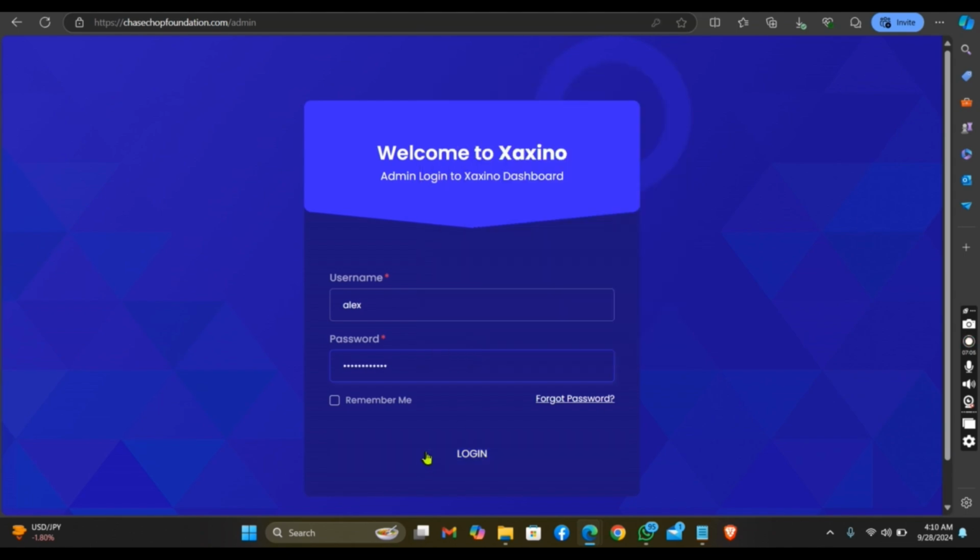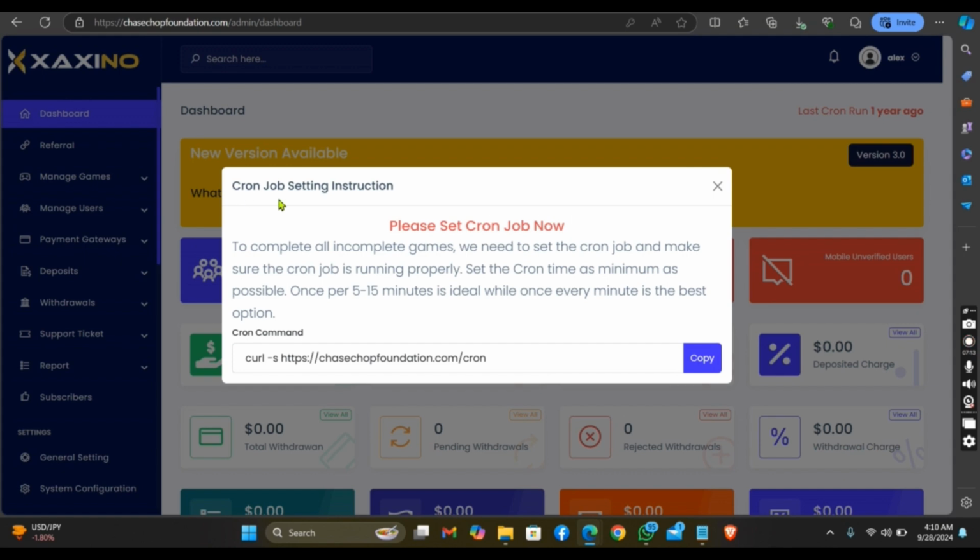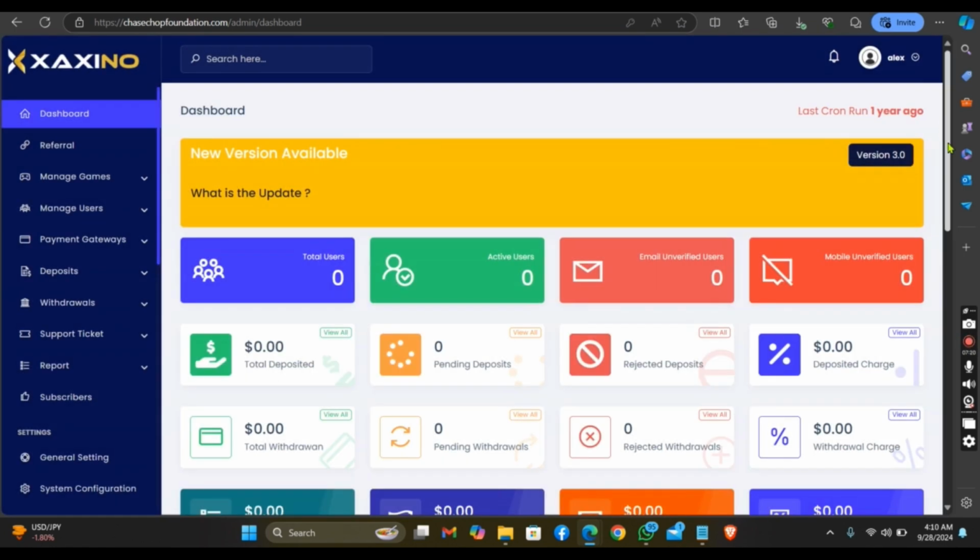Your password. In. Alright, as you can see it has been done successfully. So you need to set up your cron job. After setting up your cron job, see there are so many.